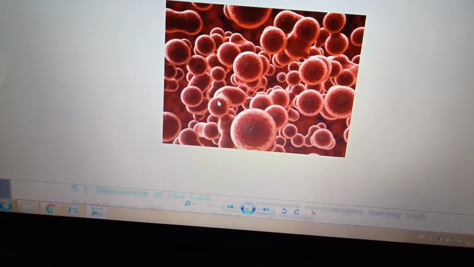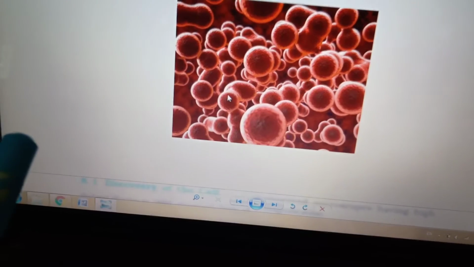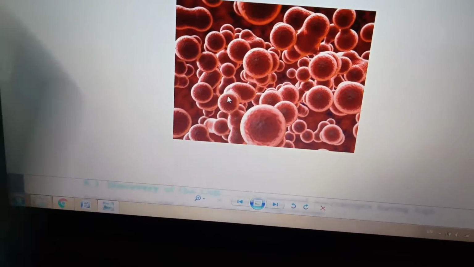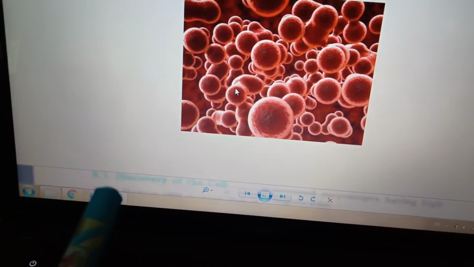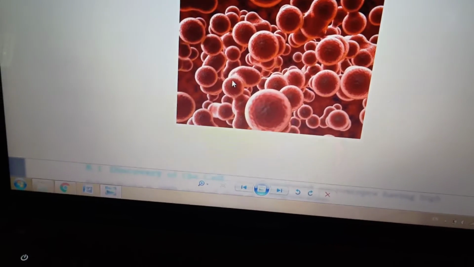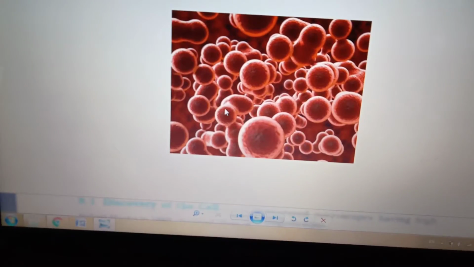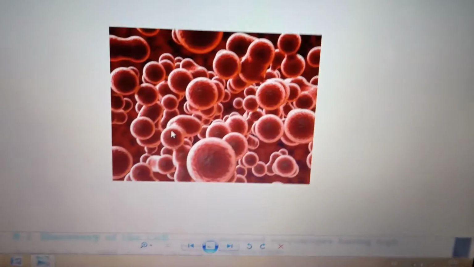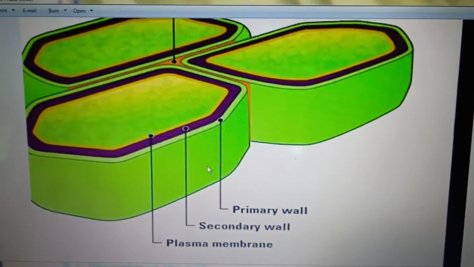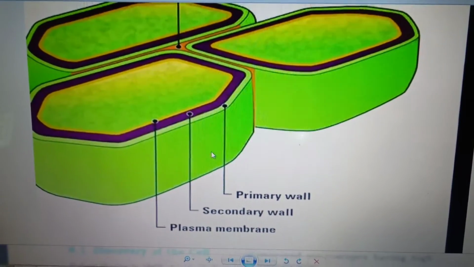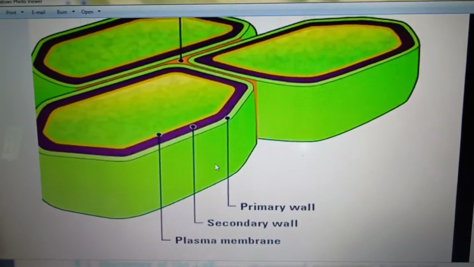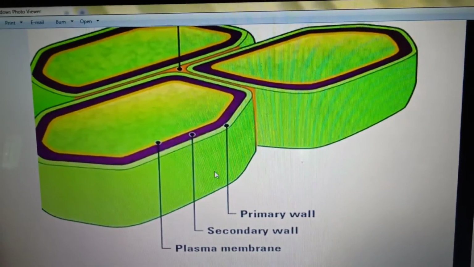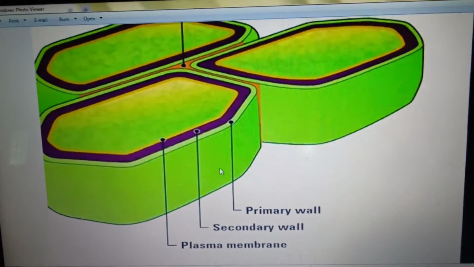And now we'll see the cell components, the parts, the cell organelles, and which part gives shape to a cell. So you know very well, the cell is enclosed in a membrane. This is a plant cell. The cell is enclosed in a membrane which is known as the cell membrane or the plasma membrane.